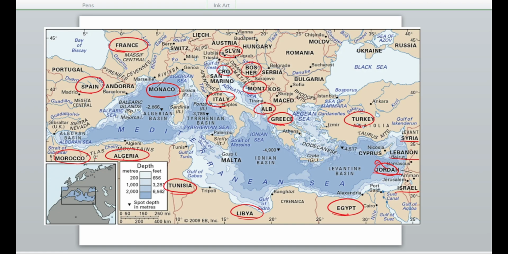Again you can learn these African continent countries in this manner only, MATLE, with the name of metal.